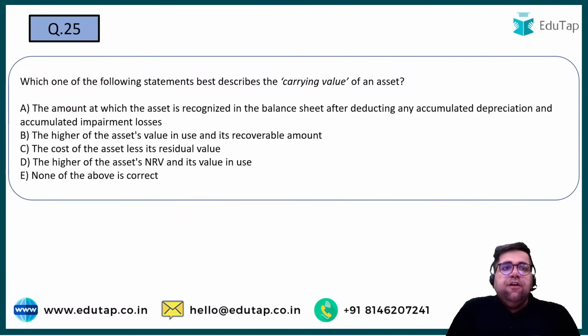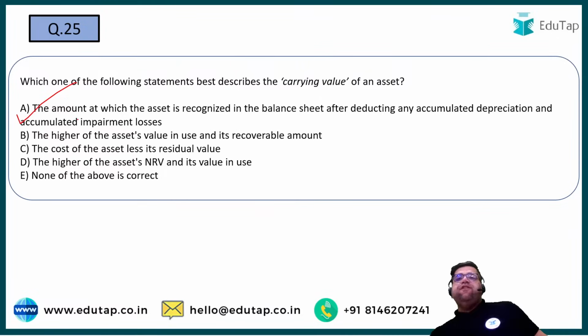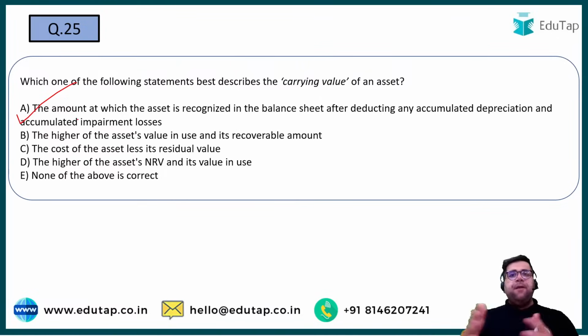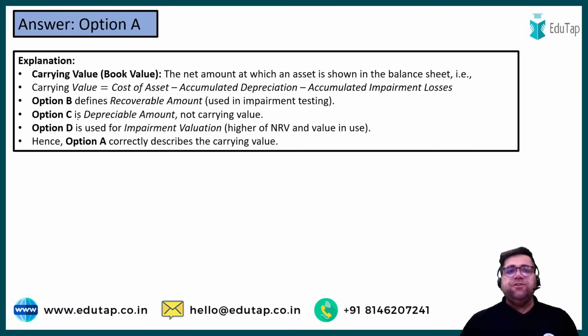Question number 25. Which one of the following statements best describes the carrying value of the asset? Carrying value of the asset has been defined, so you have to choose the best answer among the available. The amount for which the asset is recognized in the balance sheet after deducting the accumulated depreciation and accumulated impairment losses. Yes, obviously, this is what the carrying value of an asset is. So you take the asset minus the depreciation and any other loss. So the answer will be option number A itself. But the inventory accounting standard is definitely important, so do cover it. So the correct answer will be option number A.